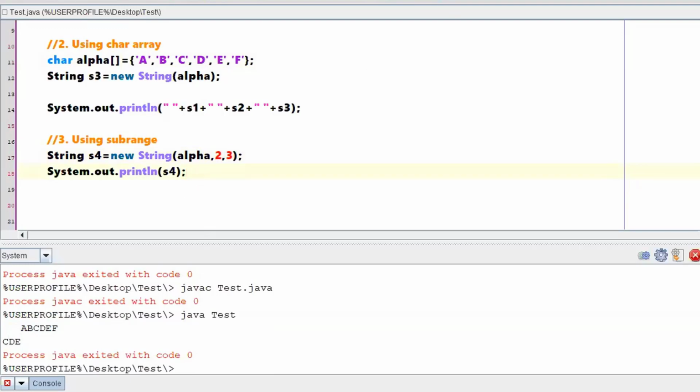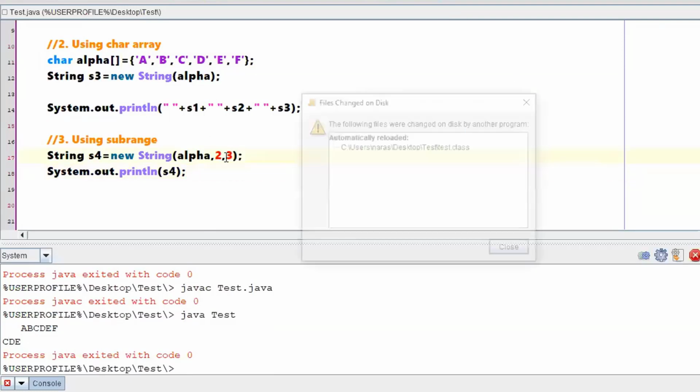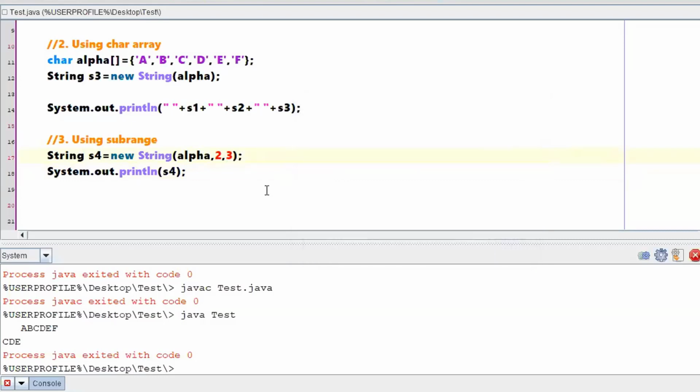Clear with the subrange? There are a few questions in the chat box asked. Let me just cross. Okay. Right. Yeah. Have a clear idea. So that is not a 4, that is a 3, because the last argument takes how many characters you want. You are not specifying till what index you want a value, right? It is not till what index you want a value. It is how many characters you want from that particular point.